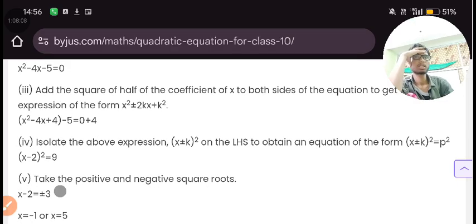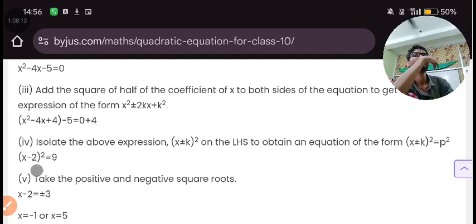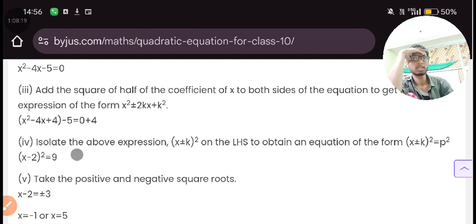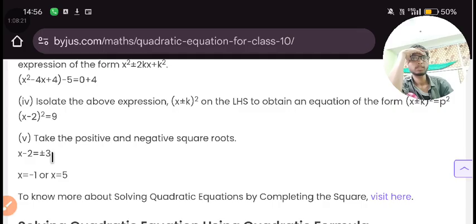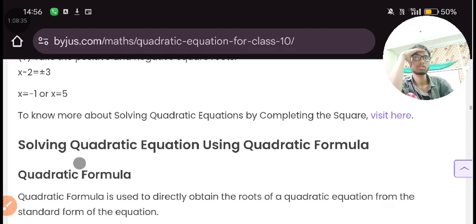In that case, what is happening over here? This is equal to x minus 2 raised to power 2. Here the algebraic method is coming, and this minus 5 will go to this side. It will become 9. Take the positive and negative square roots. This x square will give you x as 5 and then x as minus 1.